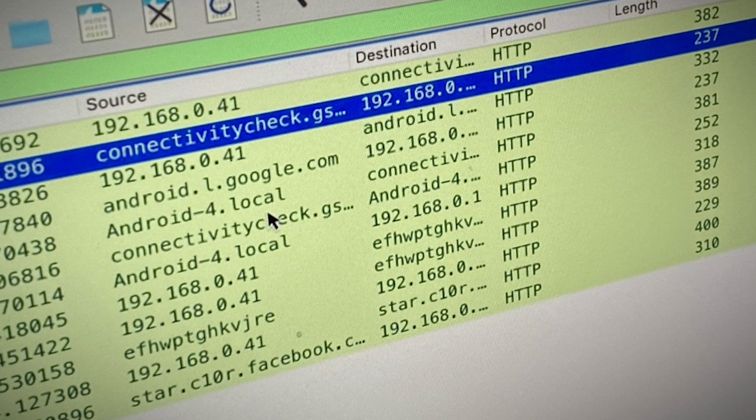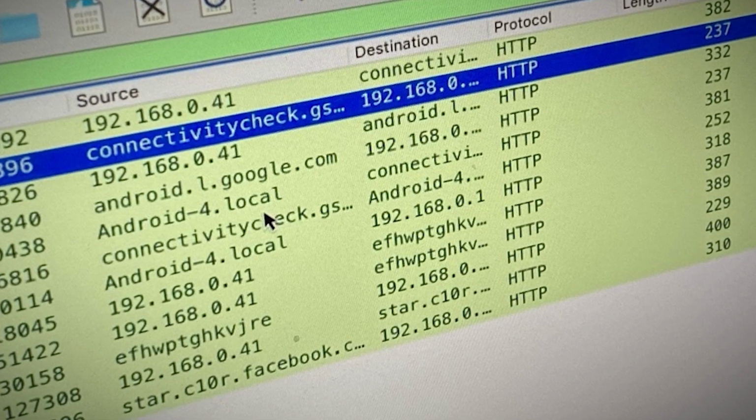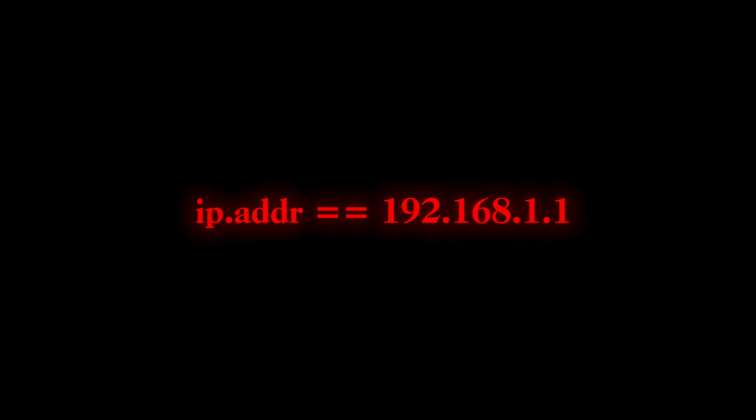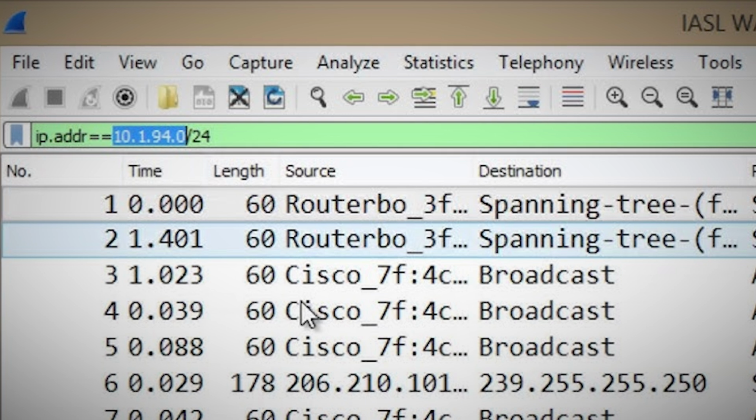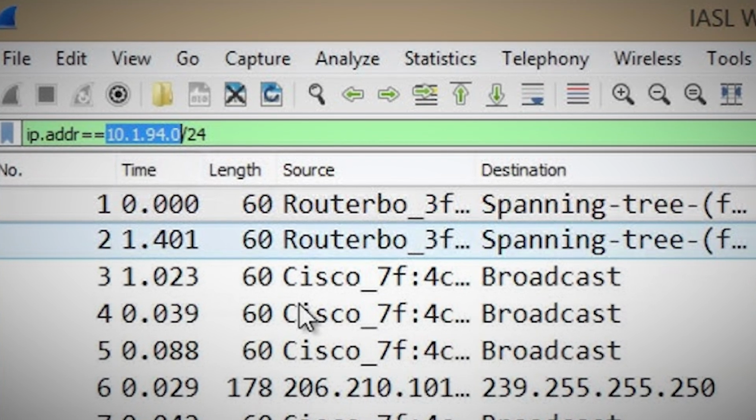Or maybe you're interested in traffic to and from a specific IP address. You could use a filter like ip.addr == 192.168.1.1 to see only packets involving that address. These filters allow you to zero in on exactly the traffic you're interested in, cutting through the noise and focusing on what matters.